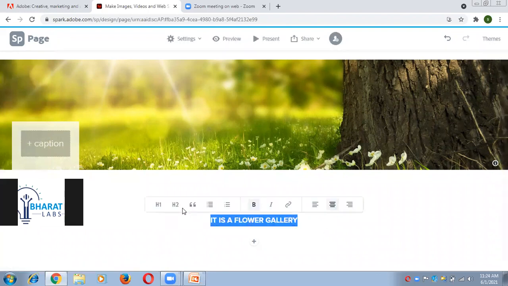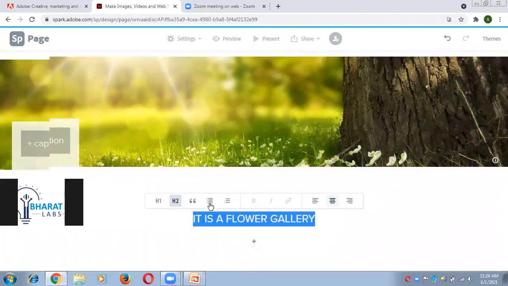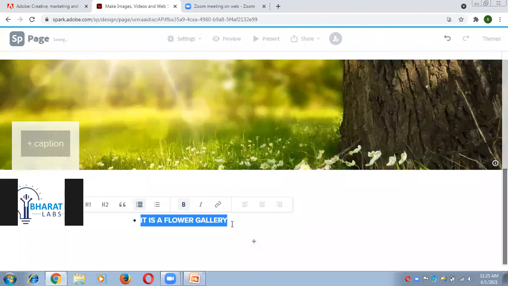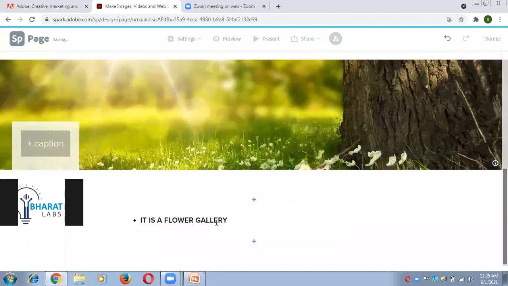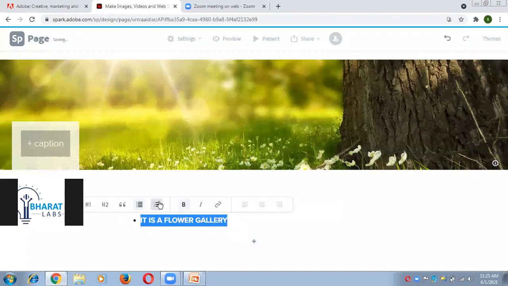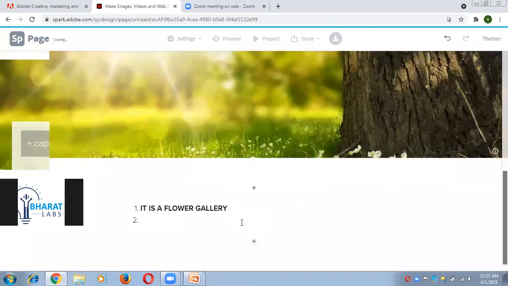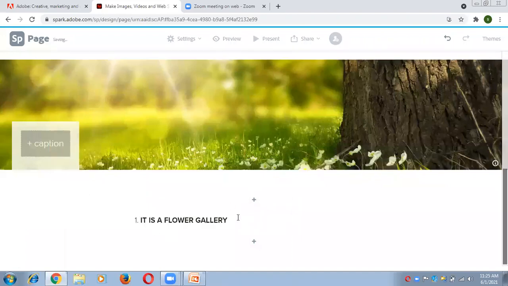If I want to create a heading, just click on the heading option. If I want to create an unordered list, just click on this one. Now you can see, अनऑर्डर्ड लिस्ट आप इजीली क्रिएट कर सकते हैं लाइक दिस. If I want to create an ordered list, then just click on this one. So this is the way you can create an ordered list, right? So these are the formatting steps which you can use according to your requirement.